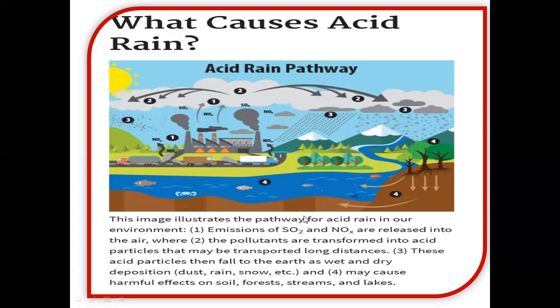In this image, you can see that emissions of sulfur dioxide and oxides of nitrogen are released into the air from automobiles, from industries, from deforestation and burning of fossil fuel. They release these gases into the atmosphere, and then they react with water and form acid rain.